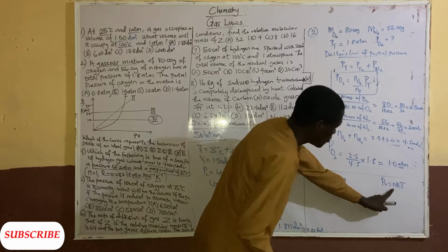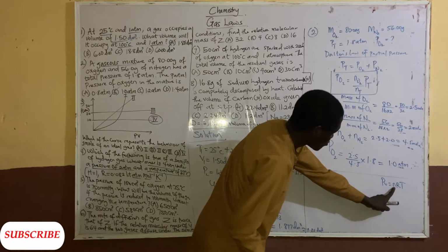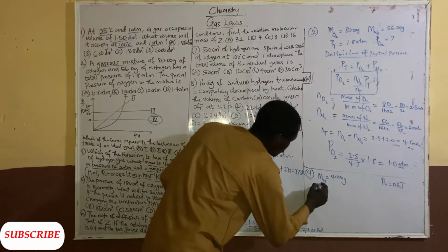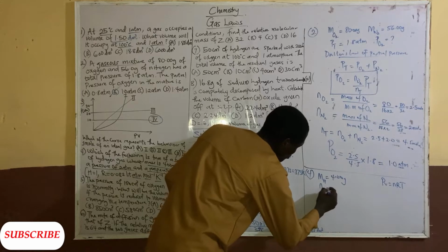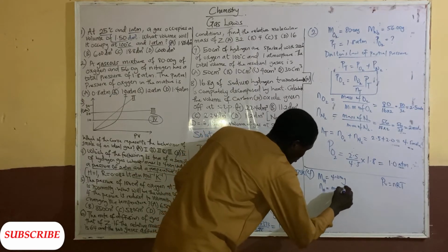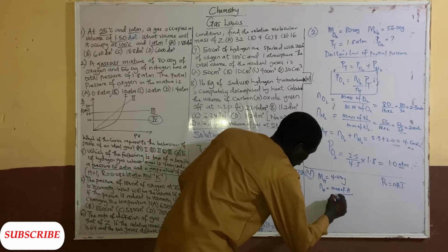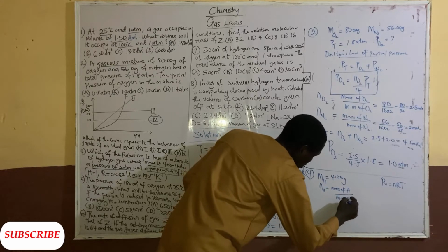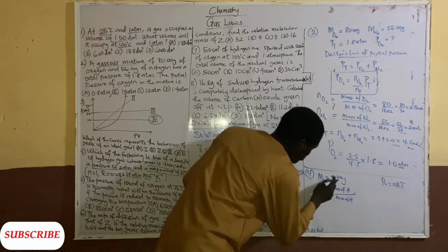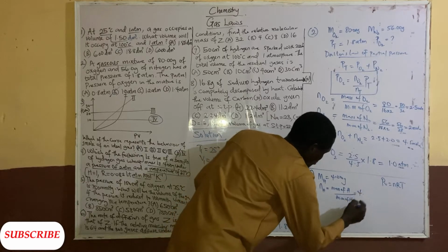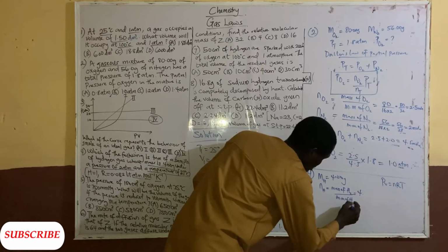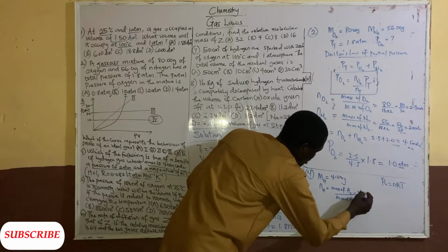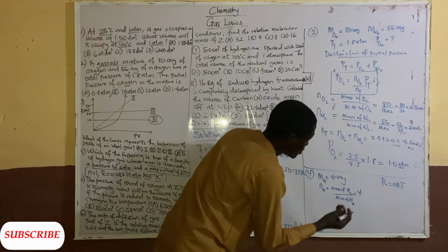In order to use PV equals nRT, you have to look for the number of moles of hydrogen, which is equal to mass of hydrogen over molar mass of hydrogen. Please know that hydrogen exists as a gas, so it is H2.